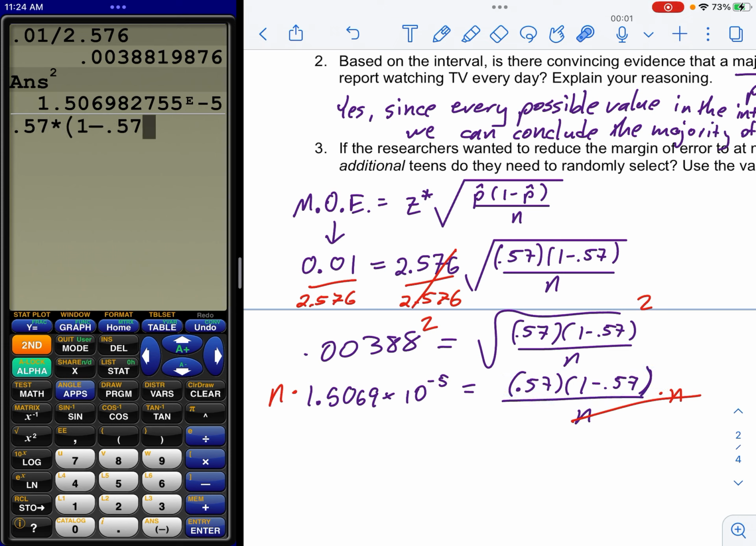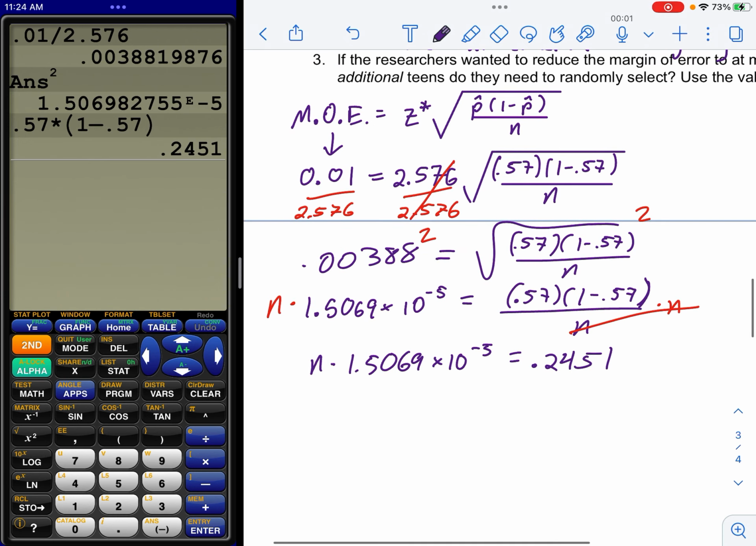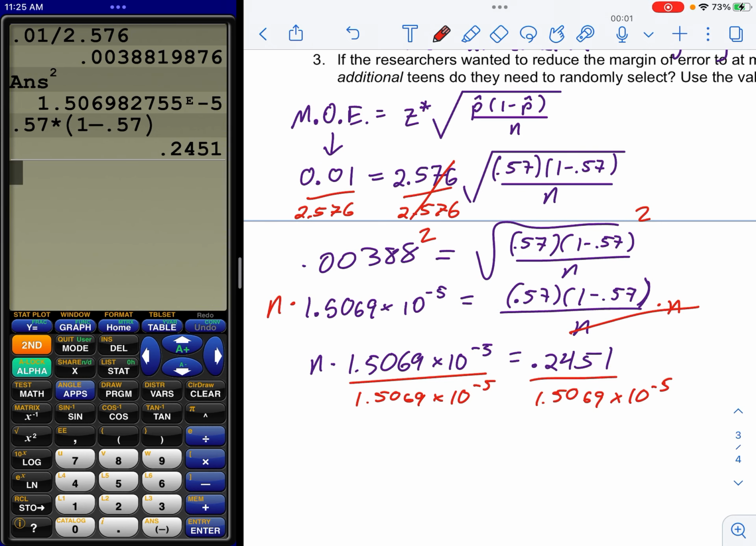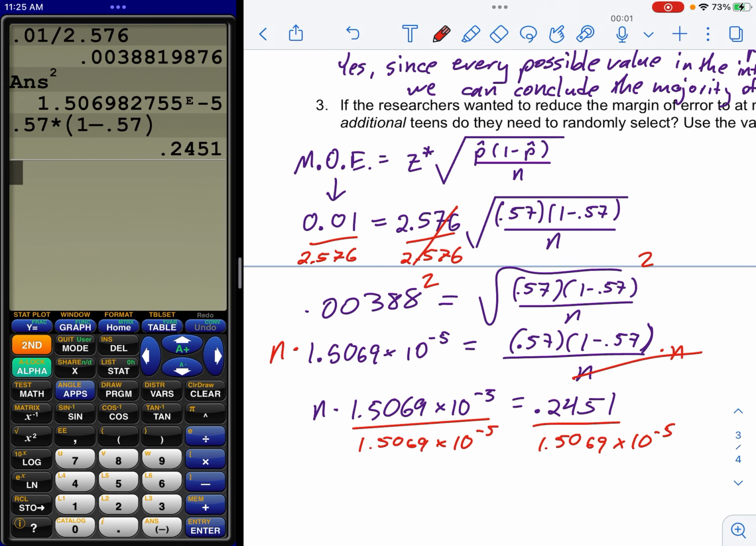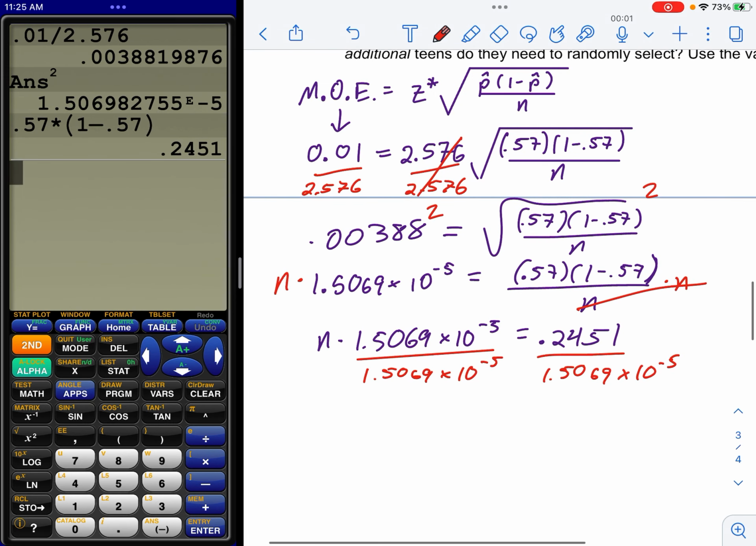0.57 times 1 minus 0.57. So what I have now is n times 1.5069 times 10 to the negative 5 equals 0.2451. And the last thing I got to do is divide over this scientific notation. Now notice, as I've been doing this, you guys, I have not rounded anything on my calculator. So I'm never going to round these things off until I have my final answer, because it makes a difference. When you're talking about significant figures that are this small, you can't round this stuff.